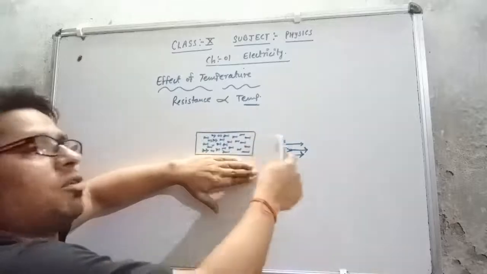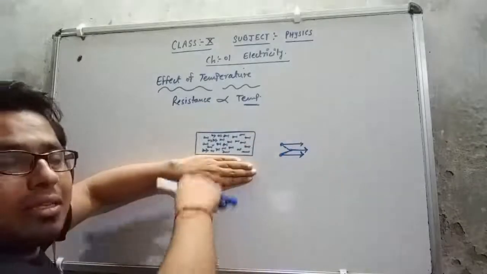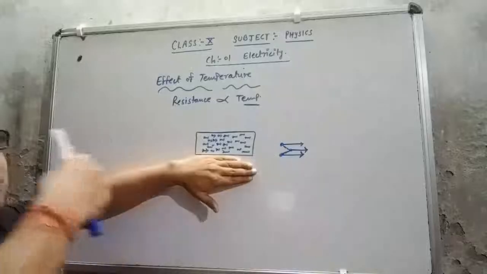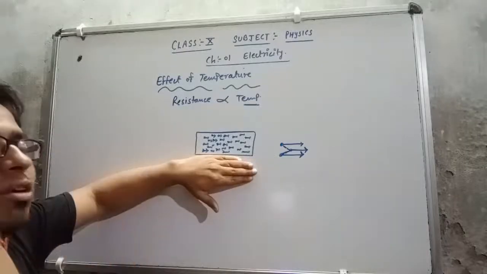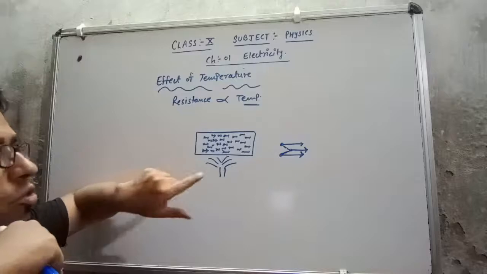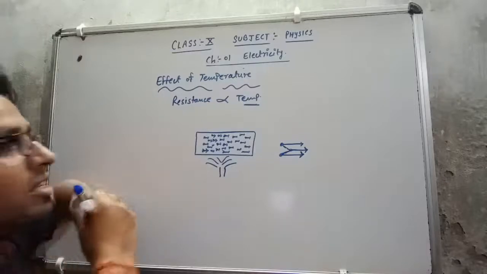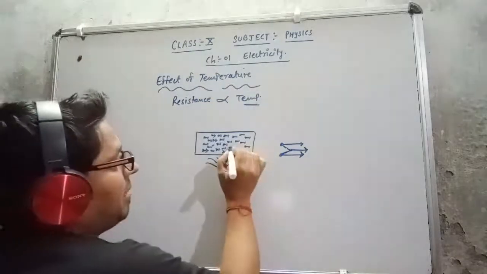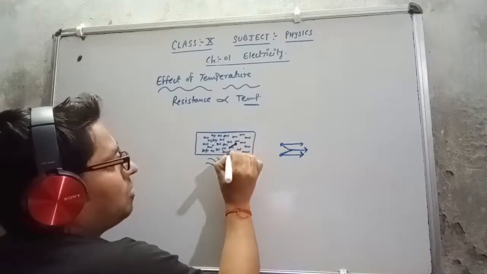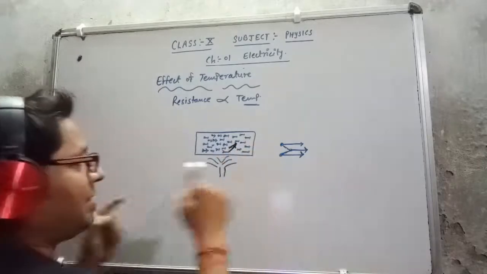But as I increase the temperature, they will collide with each other, bombarded out of their path due to their increased kinetic energy. As the kinetic energy increases, this particle moves very fast, that particle is also moving, so they interact with each other.